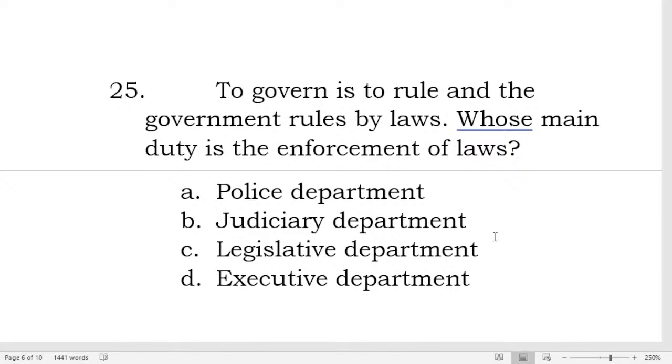Is it the police department, judiciary department, legislative department, or the executive department?